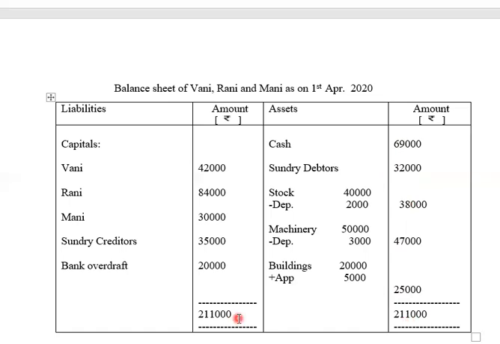So the total on the liability side is 2 lakh 11,000. The total on the asset side is 2 lakhs 11,000.